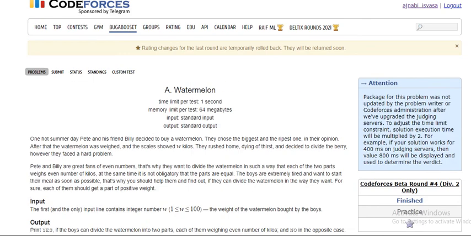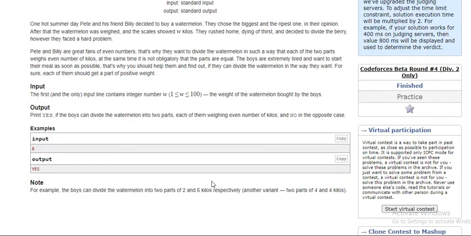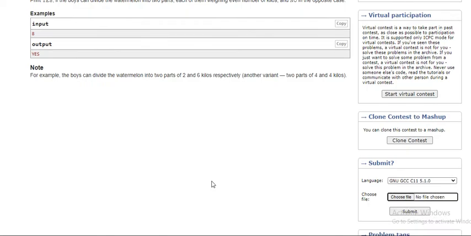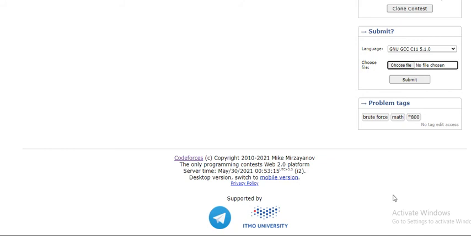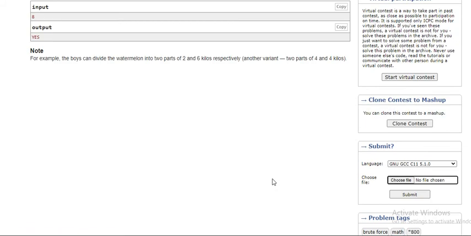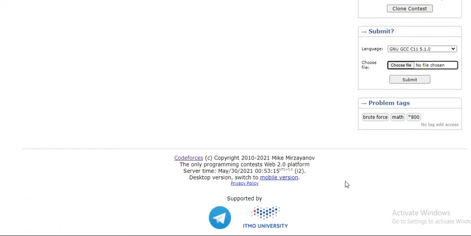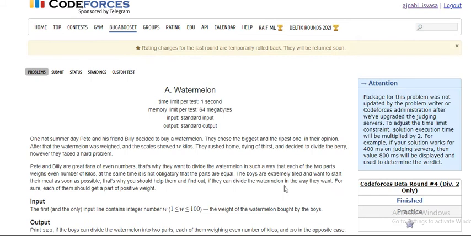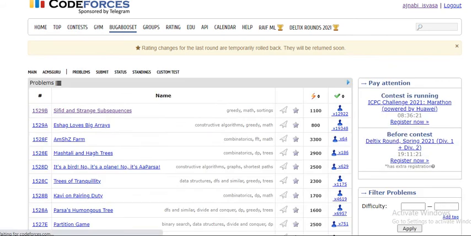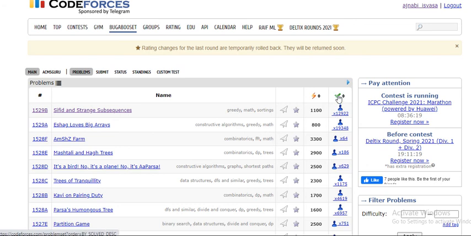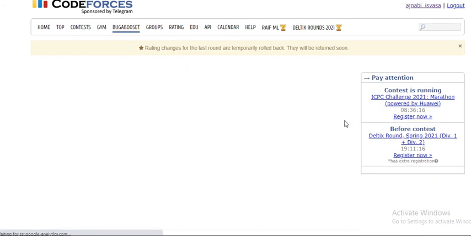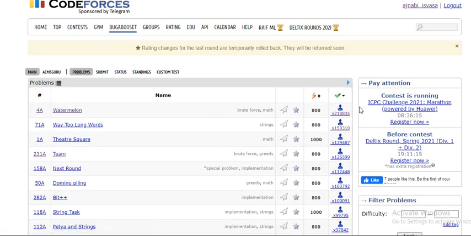and suppose you are not able to solve this problem. What you will do is go for the tutorial which is given here for the problem. I will show you, and if you are not able to do the question from that tutorial also, there is some hint about the question. Then you will go for the code, and from where you can get the code, you can get the code from here.